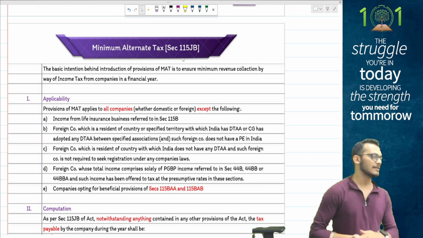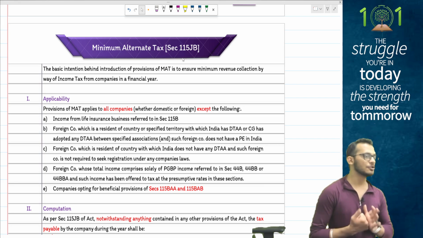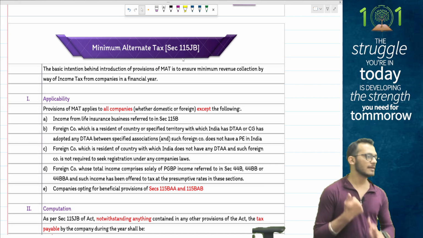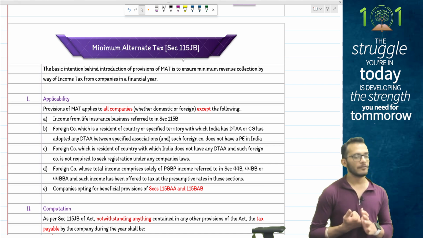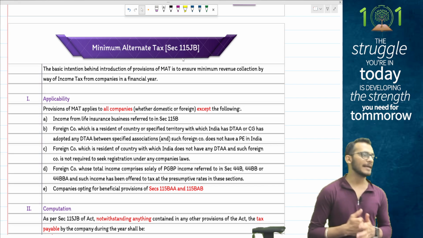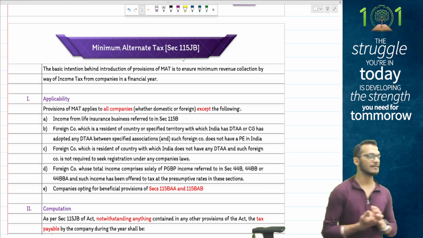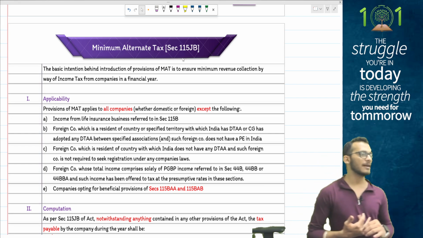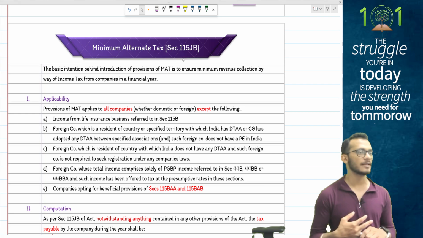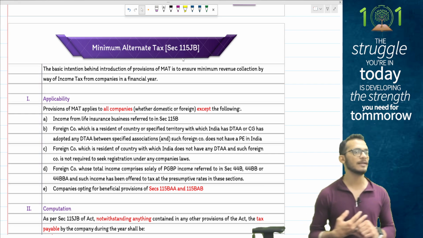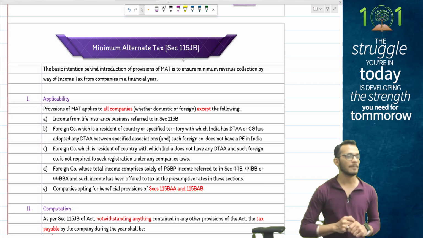If you end up paying tax under MAT, that extra tax which you paid will be called MAT credit, which can be carried forward for a period of 15 years to be set off in the year in which your normal tax is higher, to the extent the normal tax is higher. But at any point of time after credit set off, you should not end up paying lower than MAT. So you can only set off to the extent the credit is up to MAT. That is what the rules are.